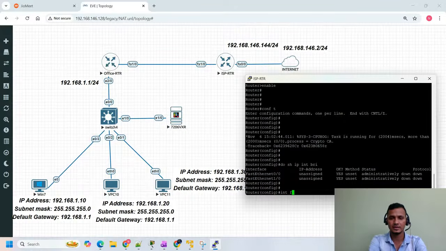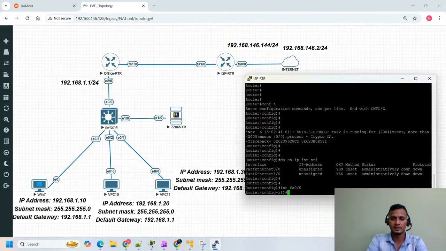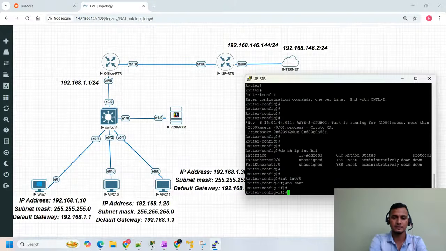Let me configure that. Interface FA 0/0, FA stands for FastEthernet. By default the interface will be down, so I'm going to type the command no shutdown. Enter. Then I'm going to type ip space address.